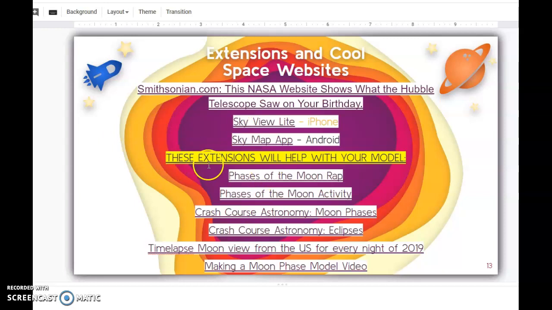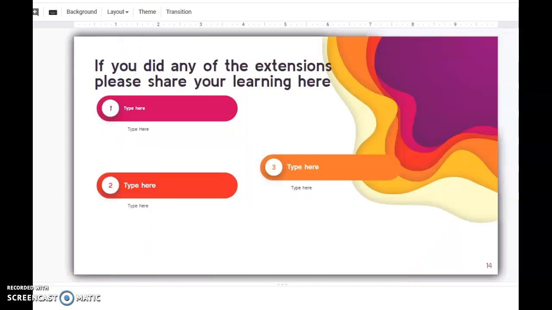These are pretty cool explanations, and if you would like to share your learning about the extensions, please do it here. I would love to see what you learned. That's it for this week, Vipers. Please have fun, get outside, make some observations, ask questions, look at the moon, look at the sun, and let me know what you're thinking. The universe is a very, very cool place.